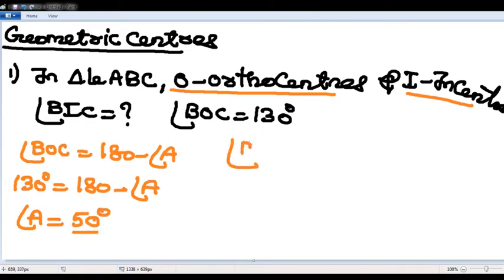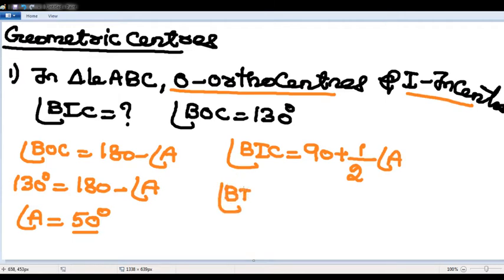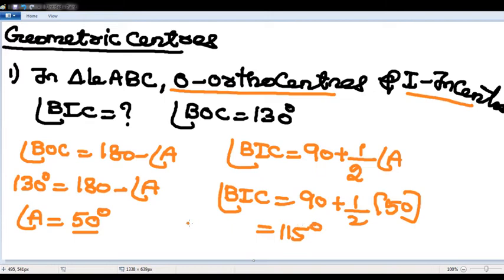So angle BIC will become 90 plus half angle A. So angle BIC is nothing but 90 plus half into angle A, which is 50. 90 plus 25. Answer is 115 degrees.